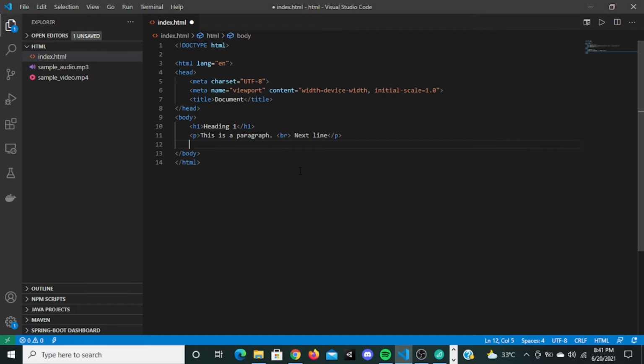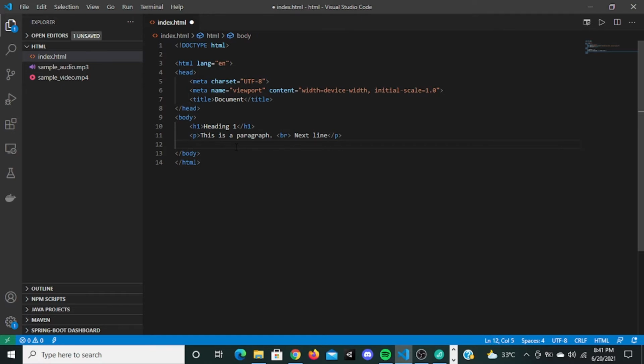Okay, so the next tag we are going to see is HTML formatting tags. HTML gives us many formatting tags to format text. We can also format text using CSS, that is cascading style sheets, but HTML also provides us with many tags we can use to format text. All these tags can be used within the paragraph tag or the heading tag or any tags. So I'm going to go through them one by one.